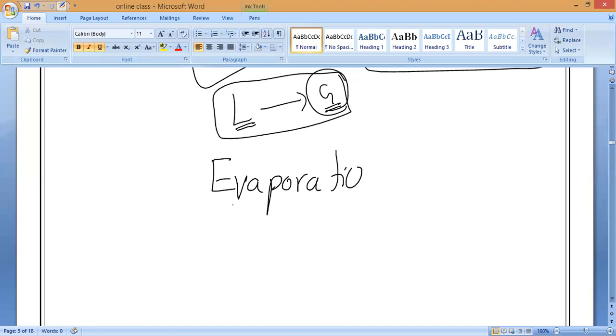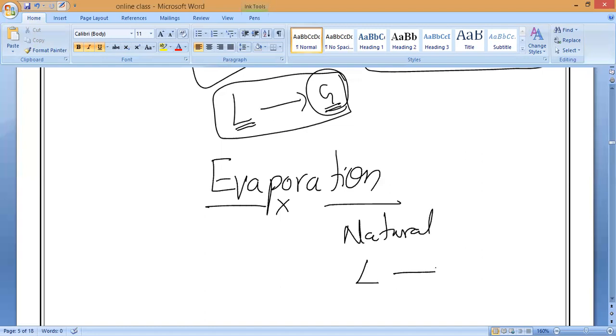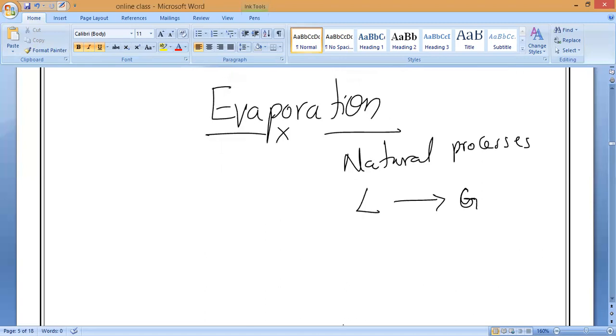Evaporation. So it is the natural process of what? First of all, it's a natural process of converting liquid state into which state? Gaseous state. That is what everyone should write first. Natural process of converting liquid state to gaseous state. Right definition: the process of liquid changing into vapor.